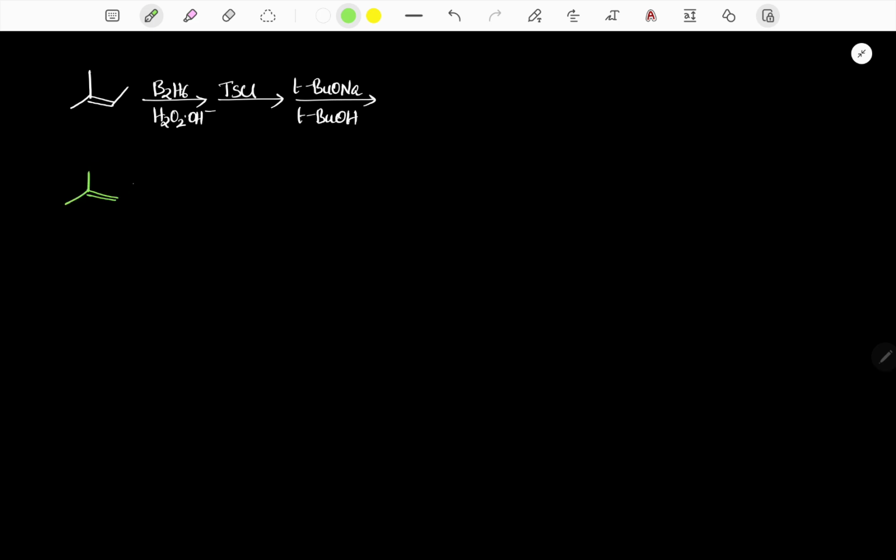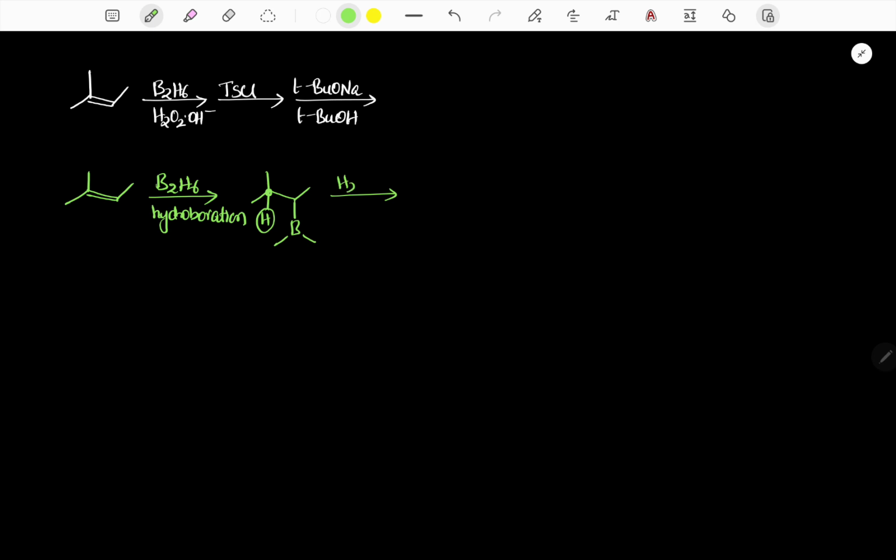Alkene is treated with B2H6. This reaction is known as hydroboration. So we know that in hydroboration, the more sterically hindered carbon will be connected to hydrogen, and on the less sterically hindered carbon, boron will be attached. It is a hydroboration.